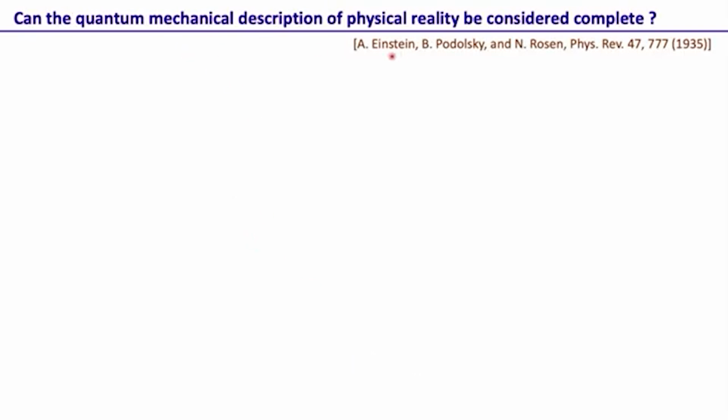So this was the paper that Einstein, Podolsky and Rosen published in 1935. This is a very famous paper, and in this lecture I'm going to follow the exact formalism of this paper. This is the title of the paper: Can the quantum mechanical description of physical reality be considered complete? So here they are basically questioning the completeness of quantum theory. And of course, as I pointed out, this is also referred to as the EPR paradox. But essentially in this work, they question the very completeness of quantum theory.